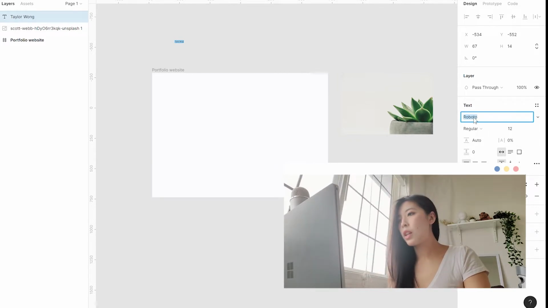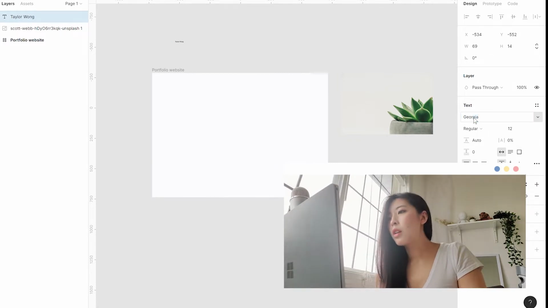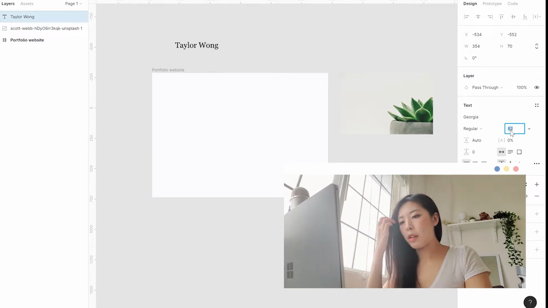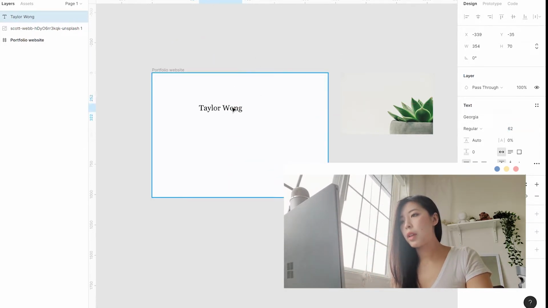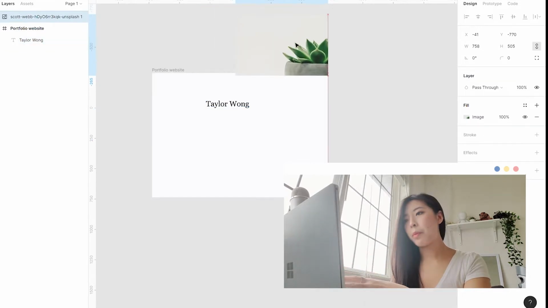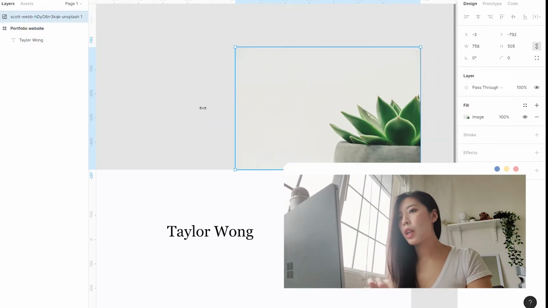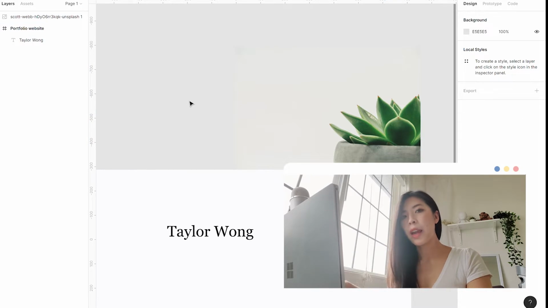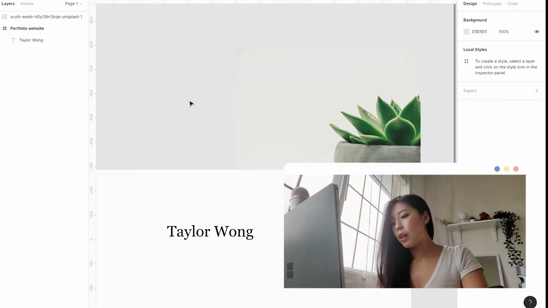So I've been really liking Georgia lately. I think this is the one I want to go with. I don't know if there are any Taylor Longs out there. There probably is. This picture that I have right now is going to be the one picture that I want to be the theme of my whole portfolio. And what I'm going to do is start extracting colors from this picture and then use it throughout the portfolio so it looks a little bit more cohesive.